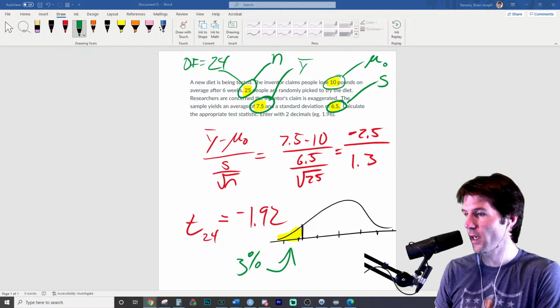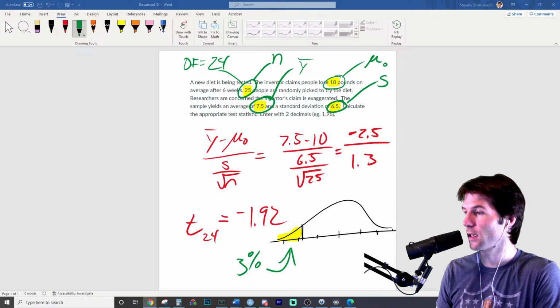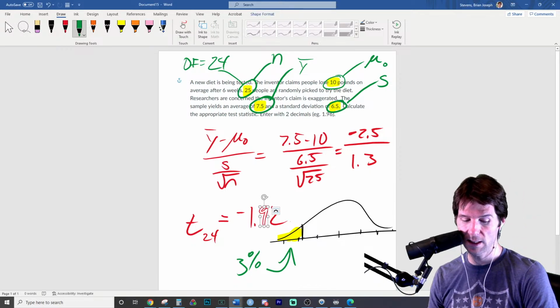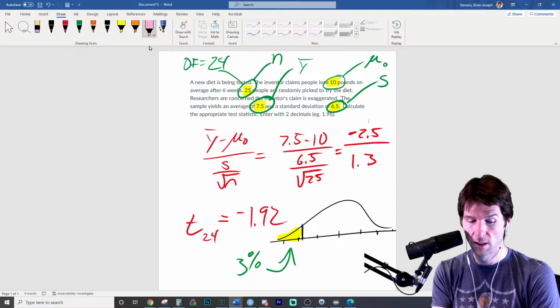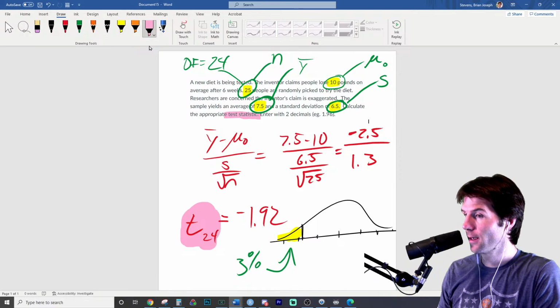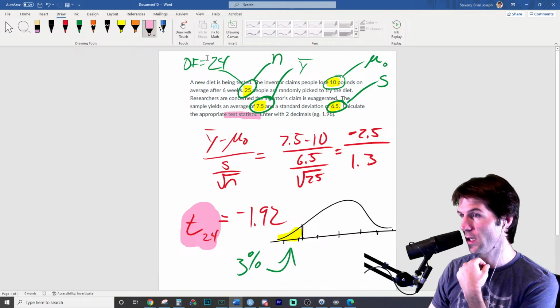And let's go look at it on the t-applet to show how this would be solved. So this is the final solve right here. It wants the t. So this is the test statistic right here. It says, what is the test statistic? The test statistic is the standardized metric, and that is what it wants. It wants negative 1.92.